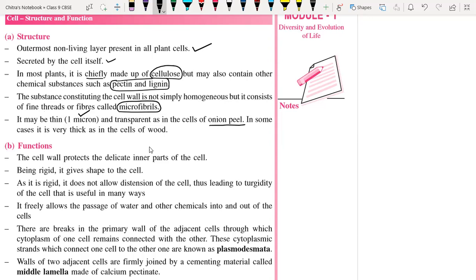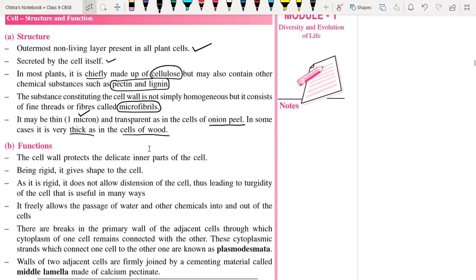In some cases, it is very thick, as in the case of wood. So it is very thin and transparent in onion peel, whereas it is very thick in woody plants. Generally in the bark of the tree, in the stem region, many cells are formed by very thick cell walls.